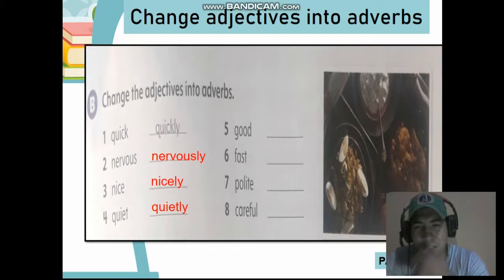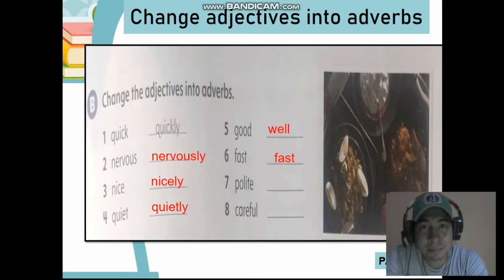Now, what happens to good? Good is an irregular one. Yes, it changes to well. It is irregular, so it changes to well. Fast. Yes, fast remains the same.